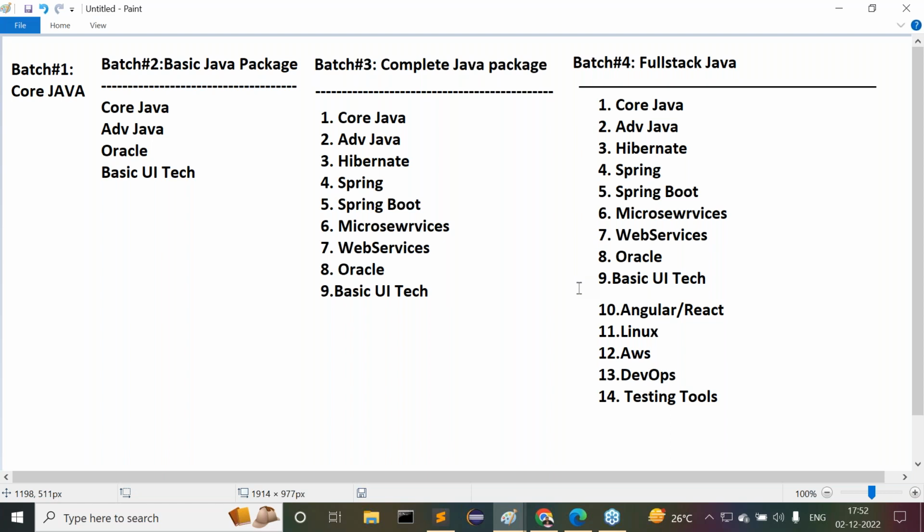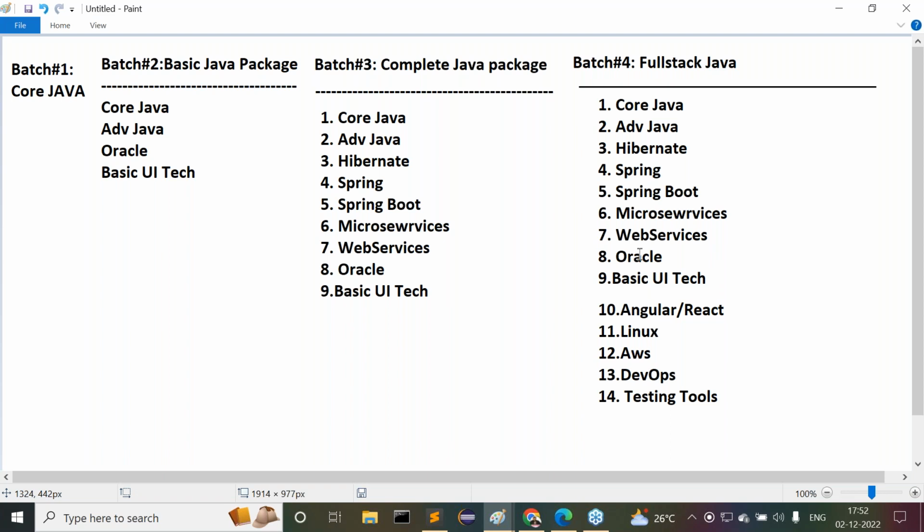So these are the courses. Today I just started about them at this particular time, guys. Are all of you getting my point or not? Listen carefully to what I'm telling you. So core Java, in the sense, is only this slot we can understand. Basic Java, complete Java package, and full stack Java, all we have to learn.